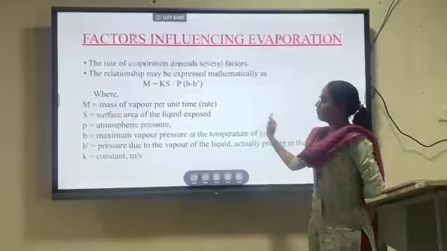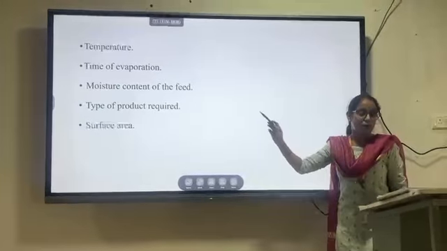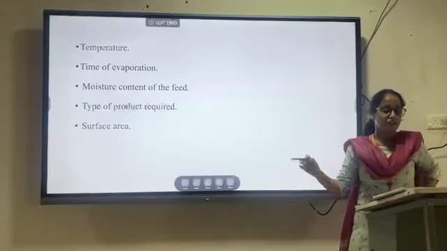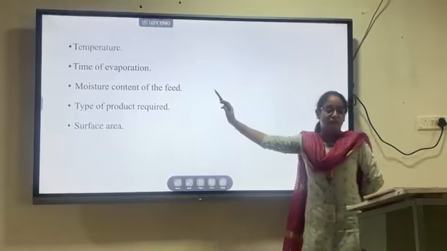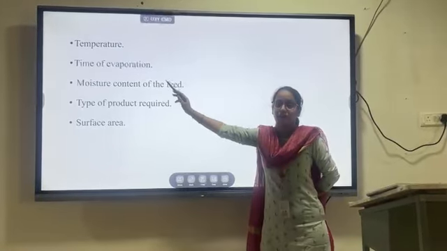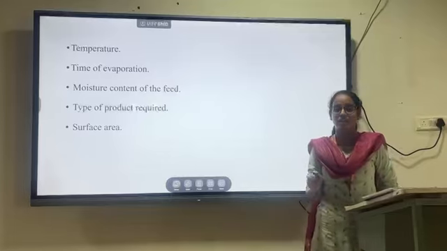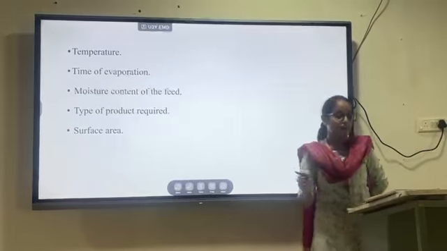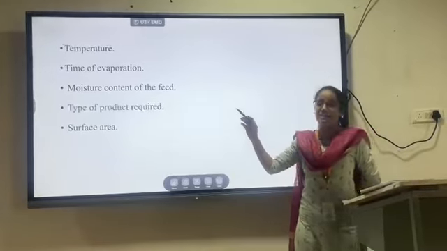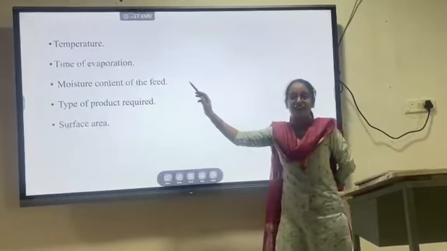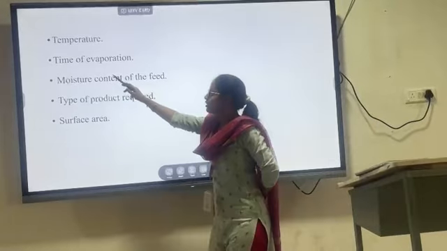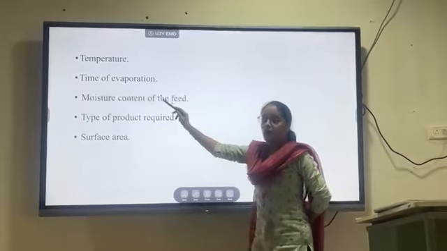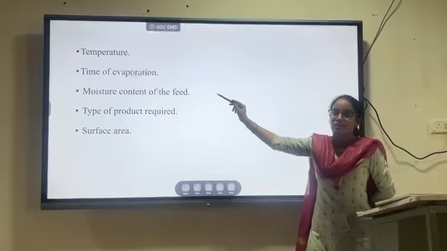There are some other factors which influence evaporation. First one is the temperature. How does temperature influence evaporation? The higher the temperature, the greater will be the evaporation. This is the relation between evaporation and temperature. Next is the time of evaporation. The longer the time, the greater will be the evaporation. This is another factor which influences evaporation. Time will be longer, as obviously evaporation will take time.